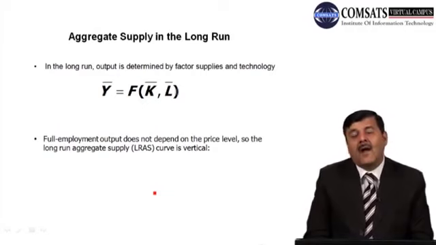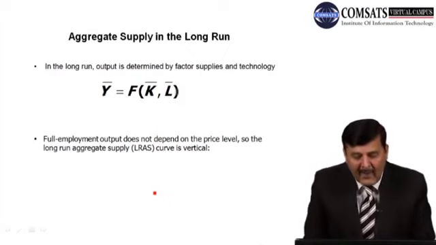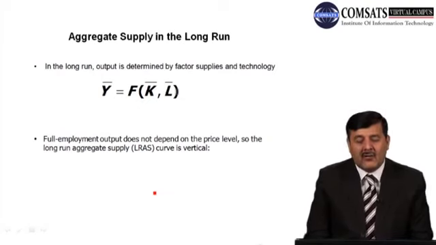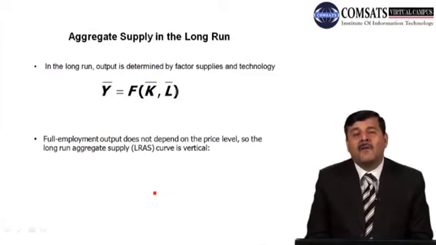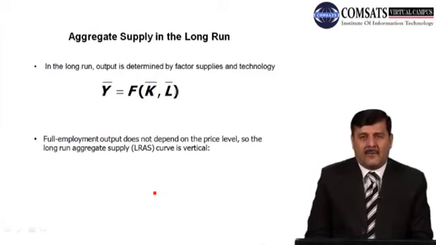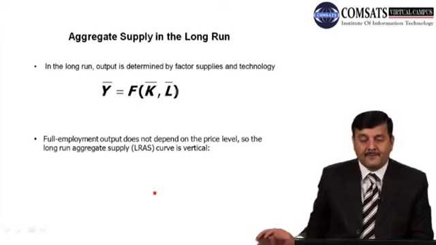Full employment output does not depend on the price level, but on the factors available in the country, and we have seen that these factors are given and fixed. Output is given, so we have a vertical supply curve, the aggregate supply curve in the long run.